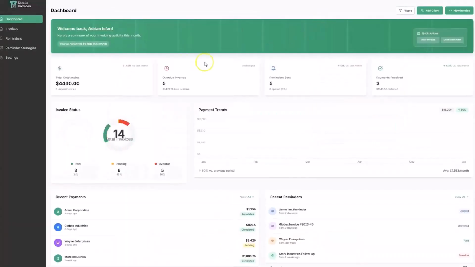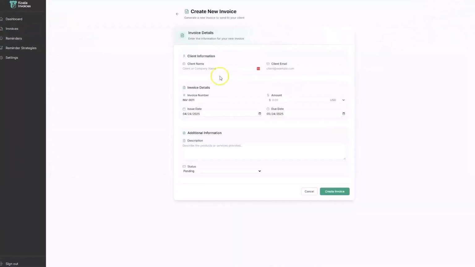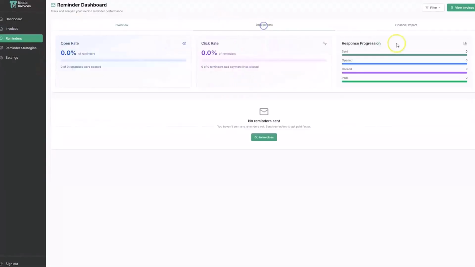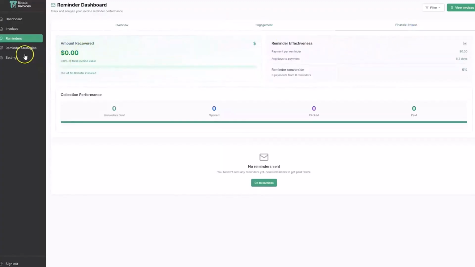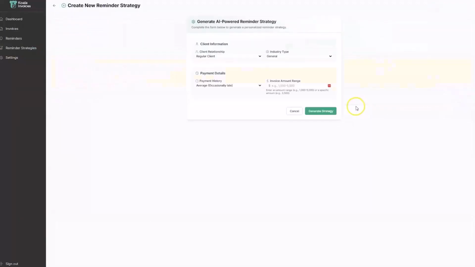So if we log in over here, I'm already logged in, we can basically see the beautiful looking dashboard. We can get the invoices, we can create new invoices, and all of this already works. We got the reminder dashboard where we're going to be listing all of the reminders that are being sent, the engagement, the financial impact, reminder strategies where basically you can create new strategies based on needs and niche.